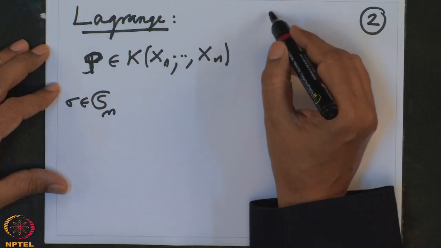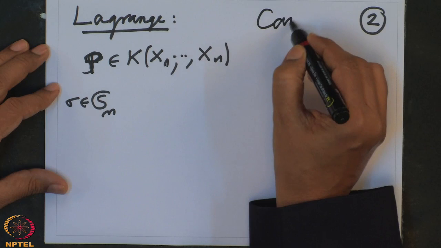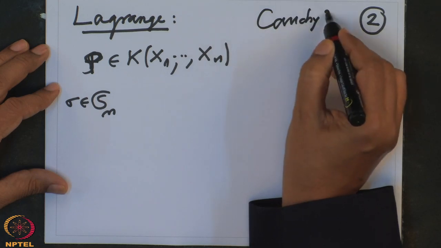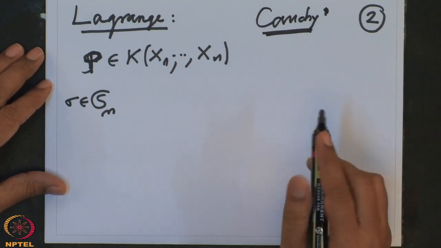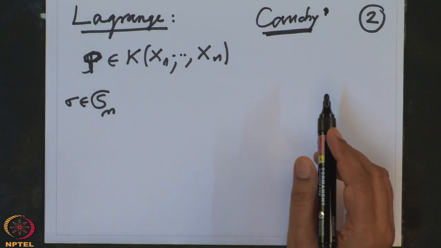The first systematic study was started by Cauchy. This is the study of permutations and also of groups, finite groups especially. Therefore, he could prove the theorem that if p is a divisor of the order of the group, then there is an element of order p, etc.